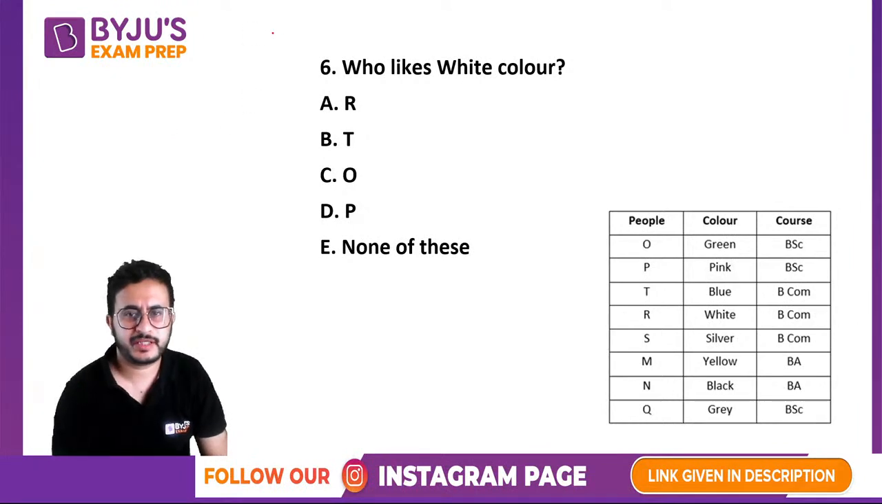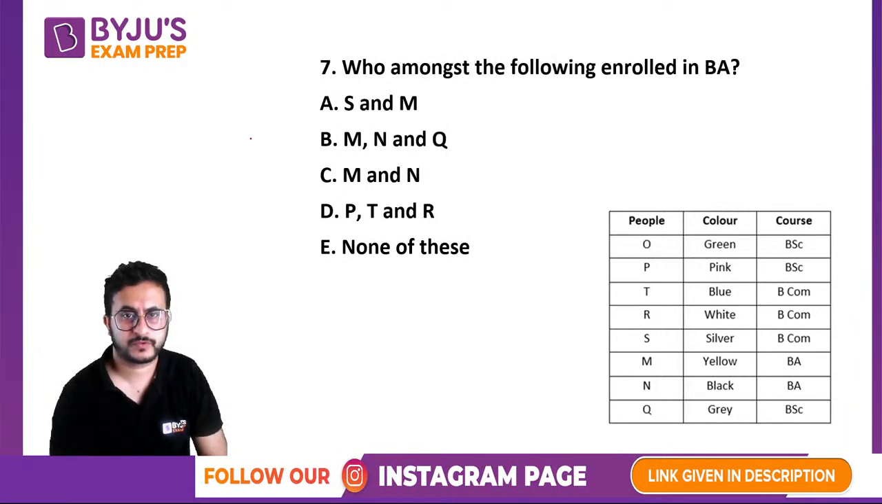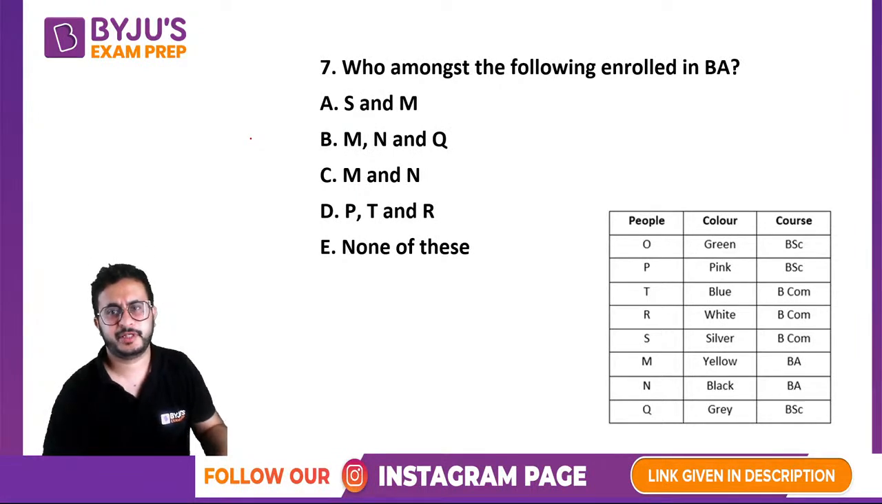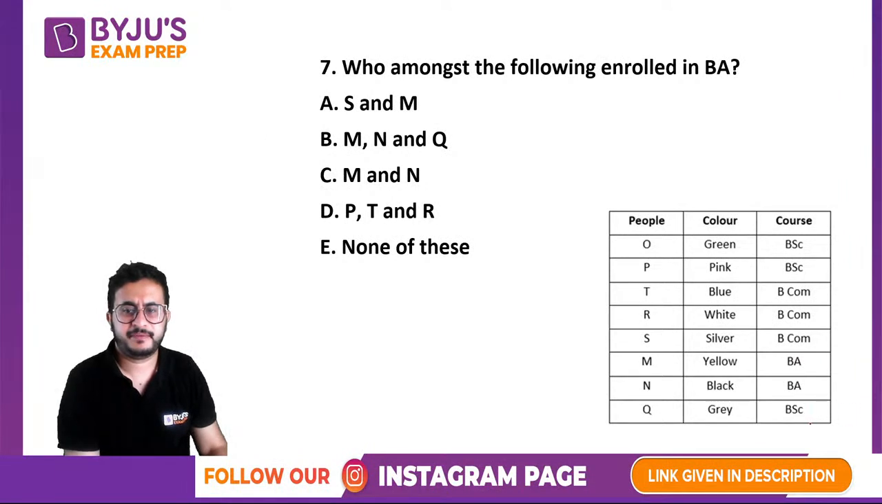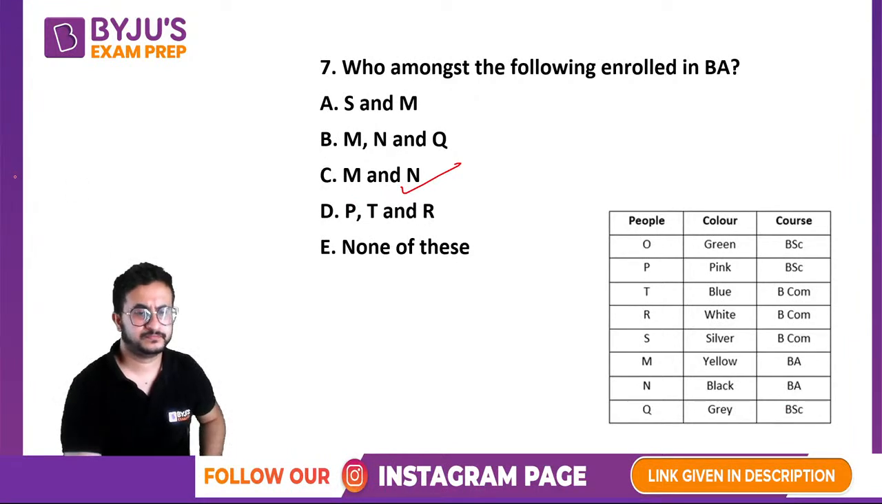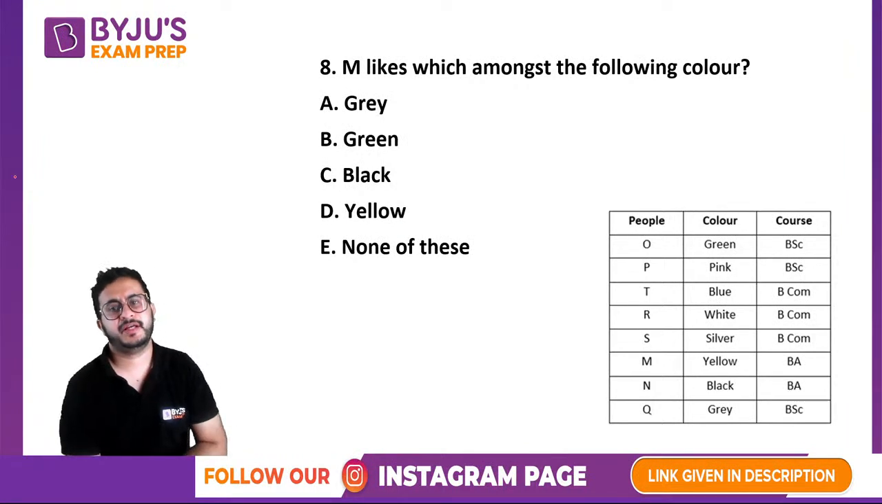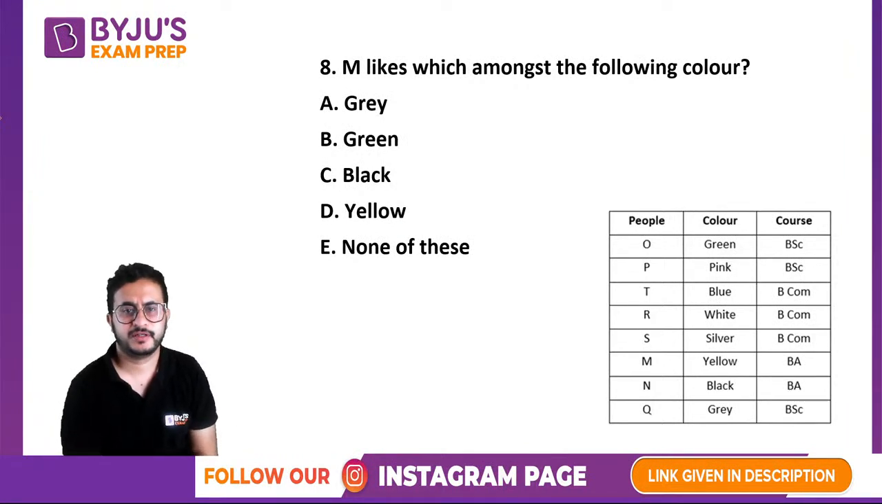Okay, who likes white? White is R. Who amongst the following enrolled in BA? So BA we have M and N, right? So from this we get M and N. M likes which among the following colors? M likes yellow.